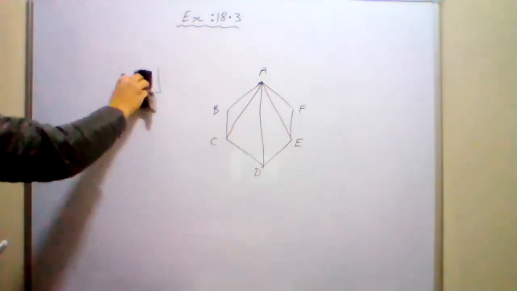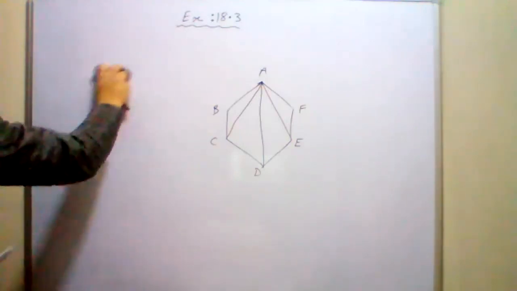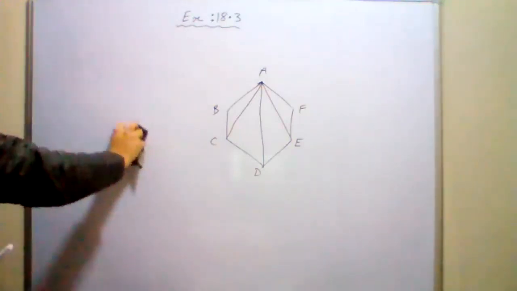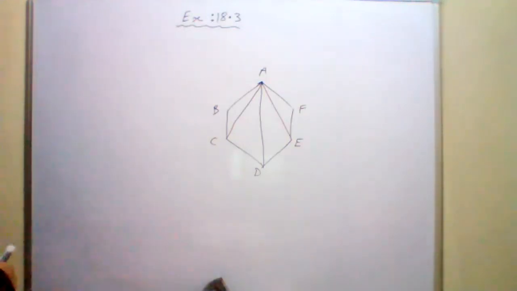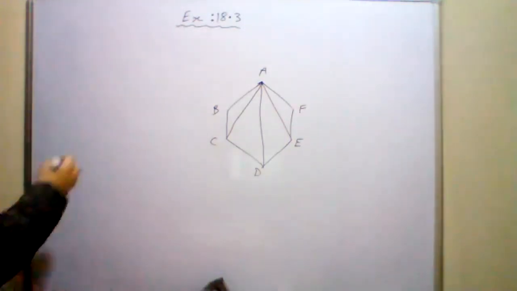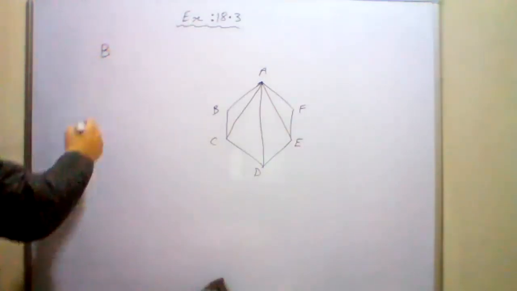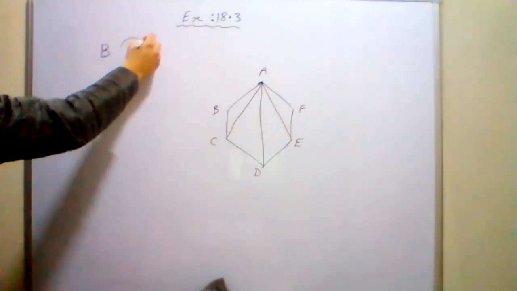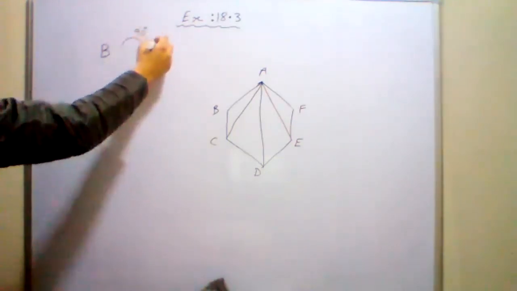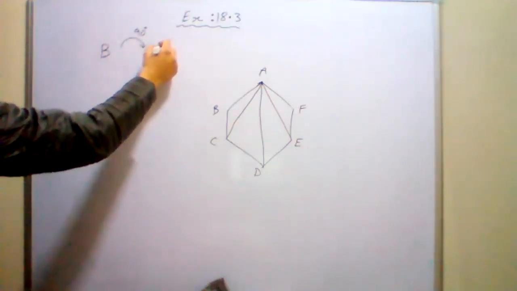Now, who was asking? I think Atulya Sharma was asking about the degrees. Okay, so I am going to make a figure. I am writing the letter B here. If I rotate this letter 90 degrees clockwise, it will look like this.